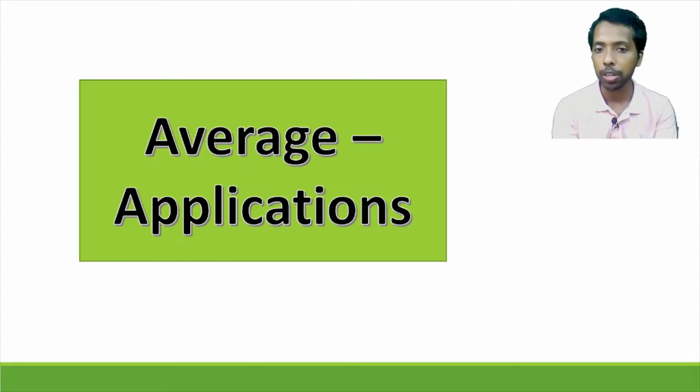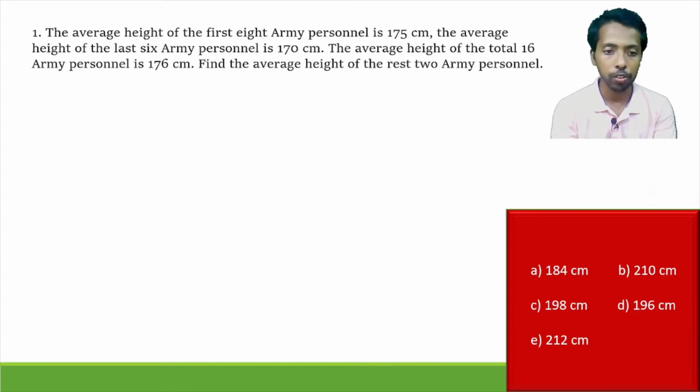Let us move to the first question on the average topic, and let's see how we can solve this and what should be the best possible approach we will follow here, right? So here's the first question. 5 options are there and you have to solve it.